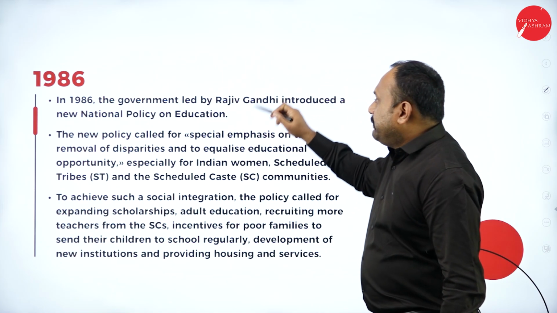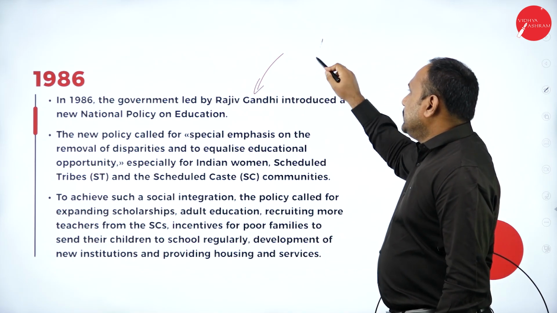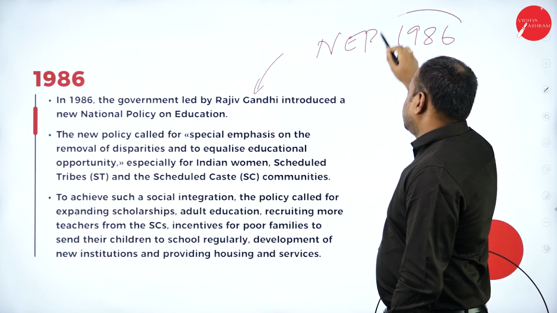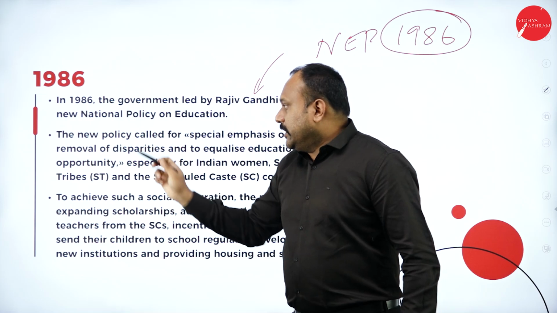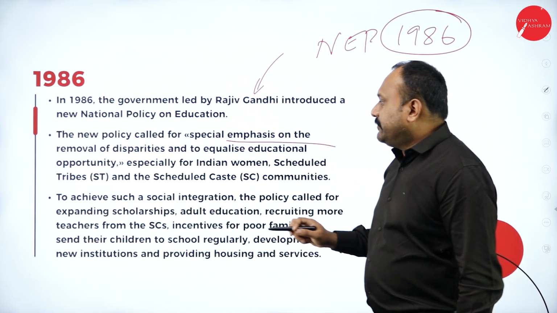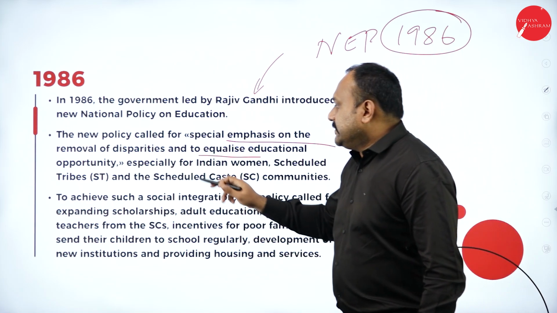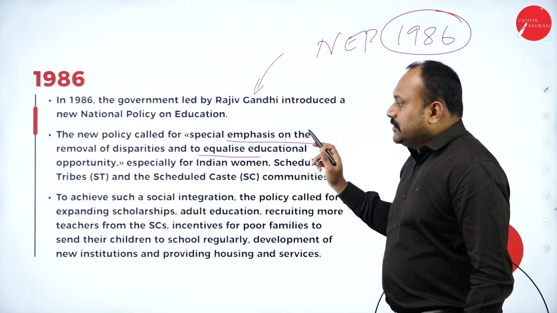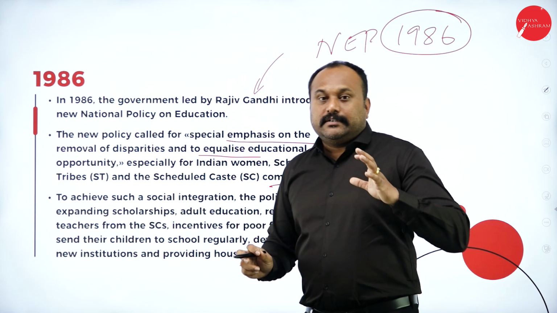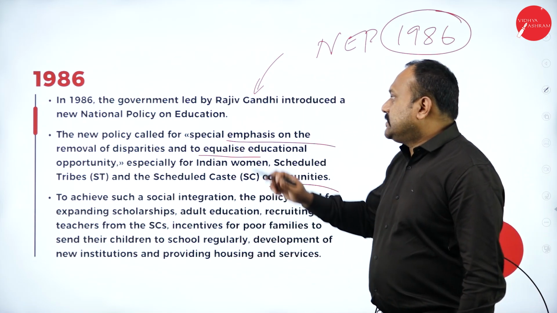The government led by Rajiv Gandhi introduced the new education policy, that is again National Education Policy of 1986. The new policy called for special emphasis on the removal of disparity and equalizing education opportunity, especially for Indian women, scheduled tribes, scheduled castes and other communities. So there was so much disparity then, and he reduced it in this policy of 1986.